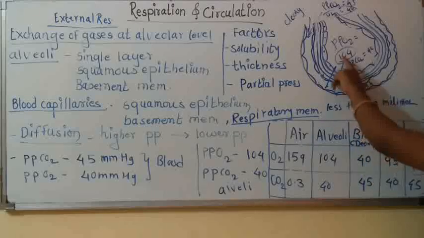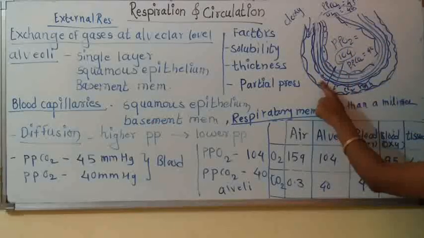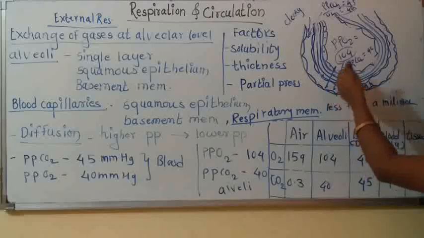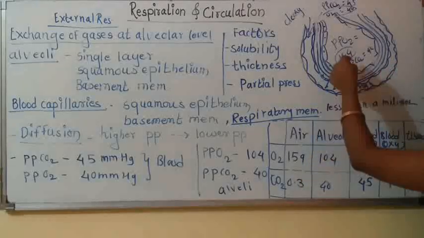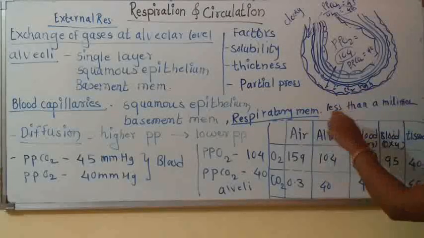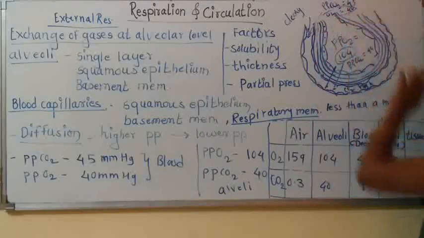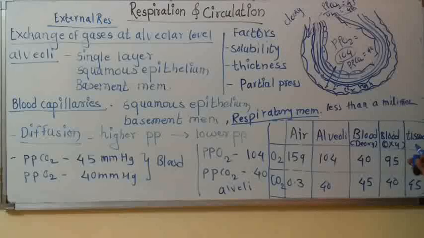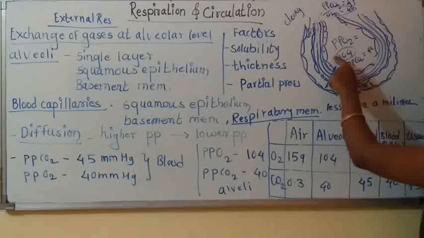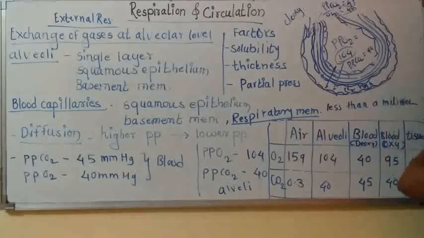So higher partial pressure of O2 is in the alveoli and low in the blood. Therefore, oxygen is going to diffuse from alveoli to the deoxygenated blood. In the same way, carbon dioxide: in the deoxygenated blood, partial pressure of carbon dioxide is 45 mm of Hg and in the alveoli, partial pressure of CO2 is 40 mm of Hg.